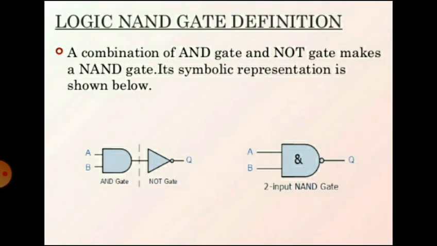So the logical NAND gate is formed by combining an AND gate and a NOT gate in sequence. So you can see in the symbol, that there is a combination of an AND gate and a NOT gate. So it is a combination of an AND gate followed by a NOT gate.